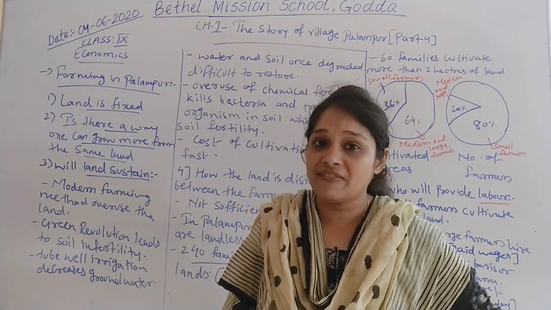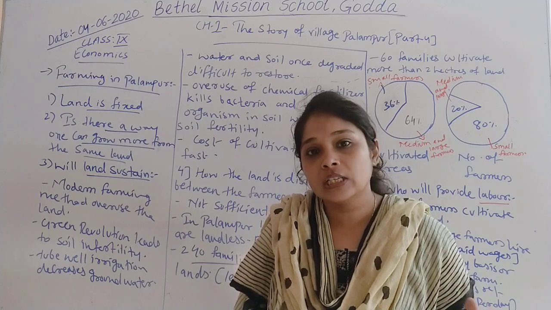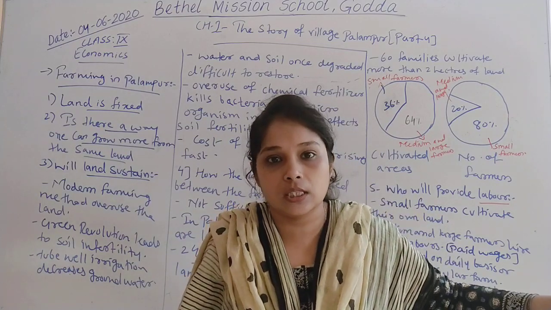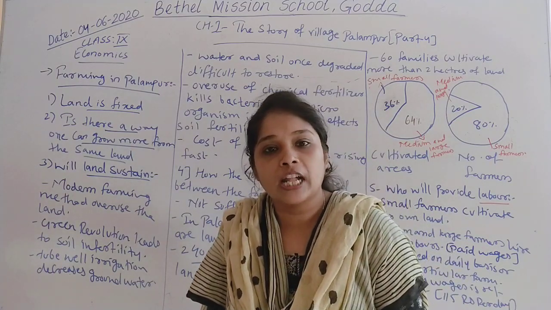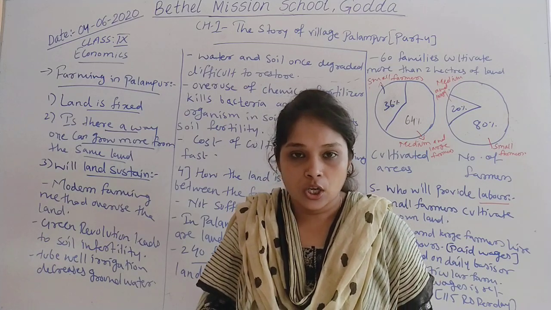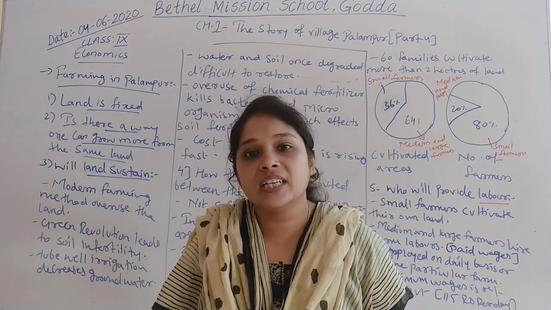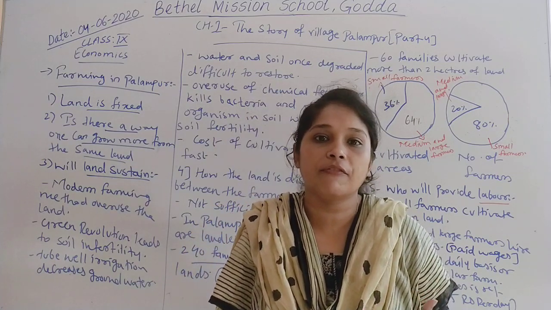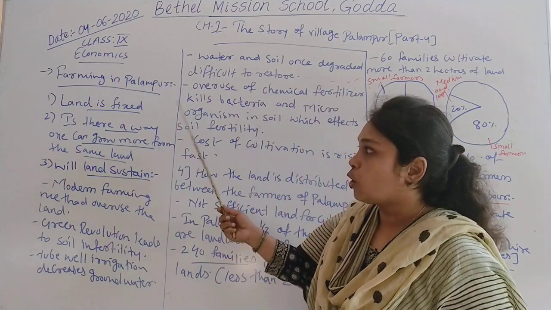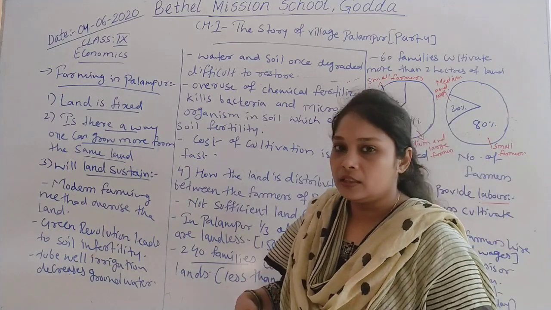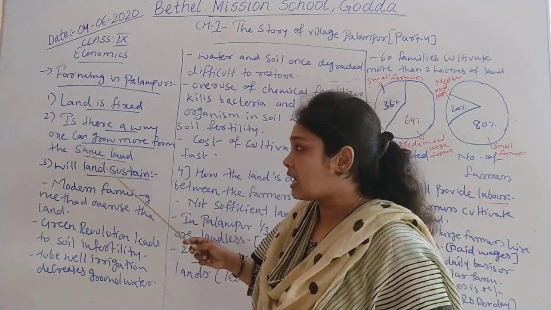That is why we don't have enough land for cultivation, because land is used for multiple things. We use land for cultivation, for industries, and also for transportation, for making roads, railway tracks and so on. So land has multiple uses. Farming does not have enough cultivated land to produce food grains. So in Palampur also land is fixed. That is why they are converting wasteland to cultivated land, which we saw in our last video.